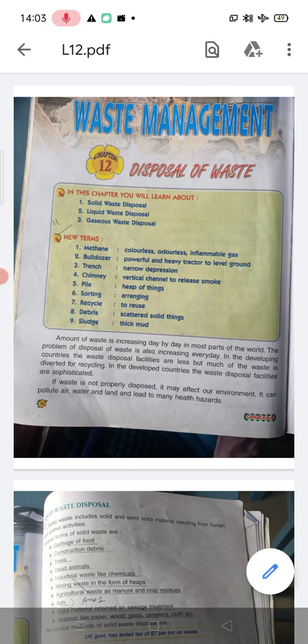Please see the new terms: methane, colorless, odorless, inflammable gas; bulldozer, powerful and heavy tractor to level ground; trench, narrow depression; chimney, vertical channel to release smoke; pile, heap of things; sorting, arranging; recycle, to reuse; debris, scattered solid things; sludge, thick mud.